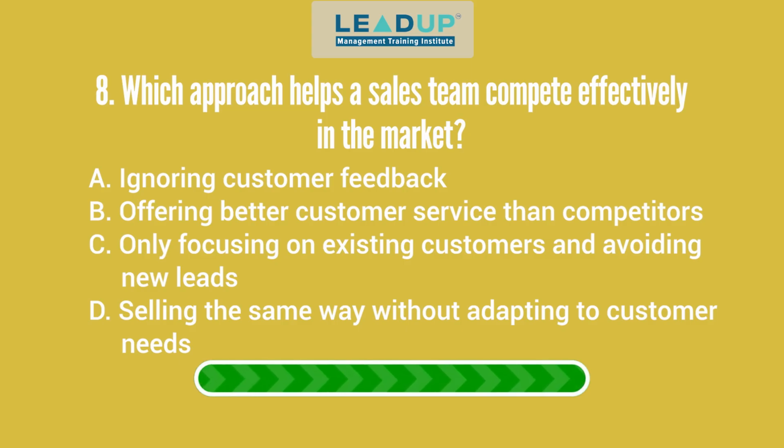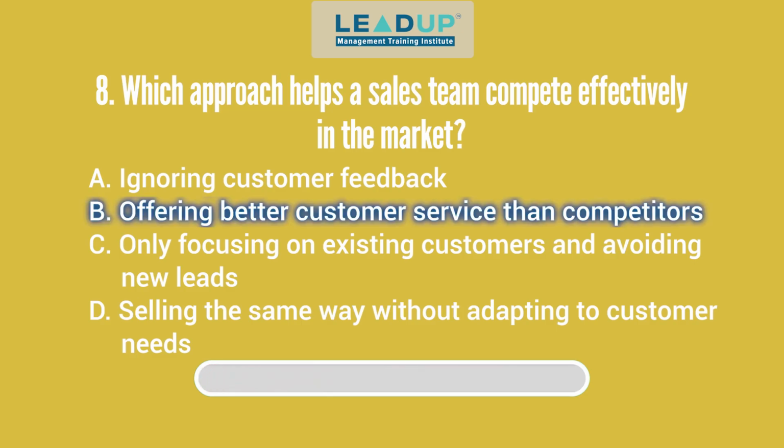Question 8. Which approach helps a sales team compete effectively in the market? A. Ignoring customer feedback. B. Offering better customer service than competitors. C. Only focusing on existing customers and avoiding new leads. And D. Selling the same way without adapting to customer needs. Answer: offering better customer service than competitors.